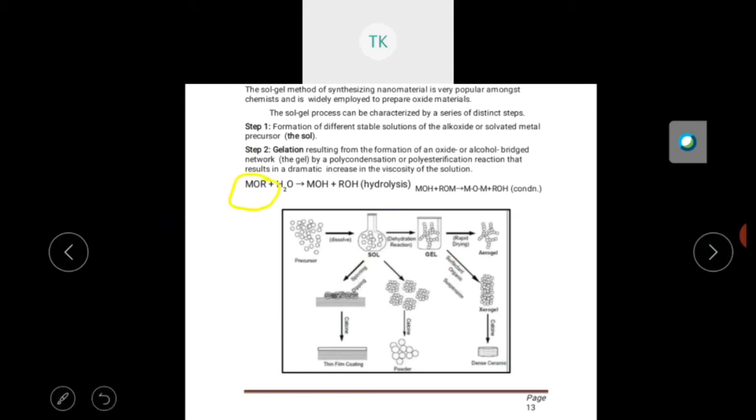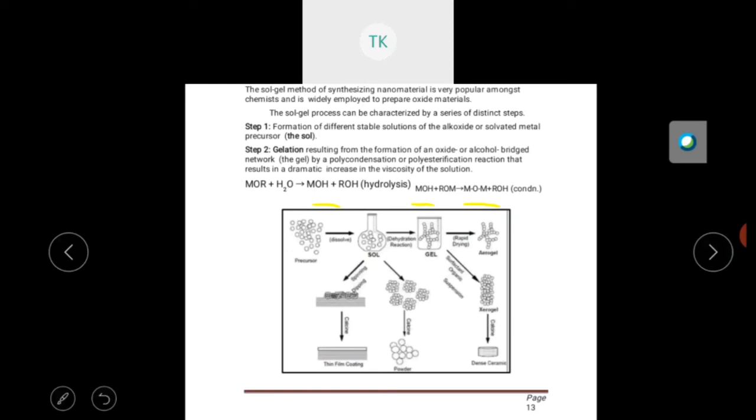When you add the solvent, that is water, what happens? It will form MOH, metal hydroxide. It undergoes hydrolysis, followed by this MOH under condensation, it will form MOM, the metal oxide. So how to convert this salt to gel? By hydrolysis and condensation, which for metal oxides can be described as follows.